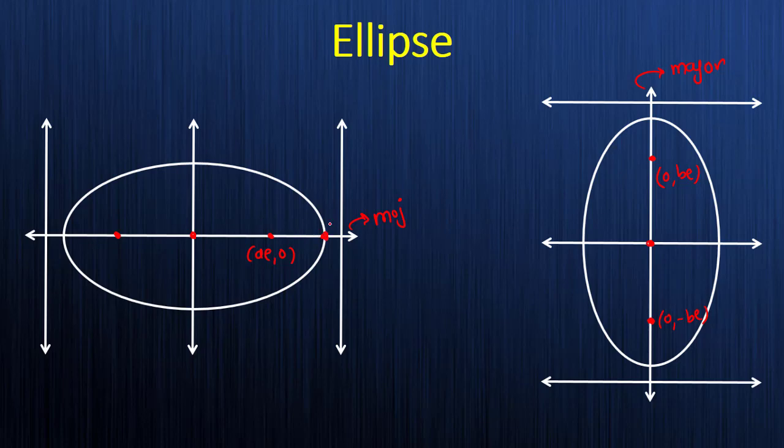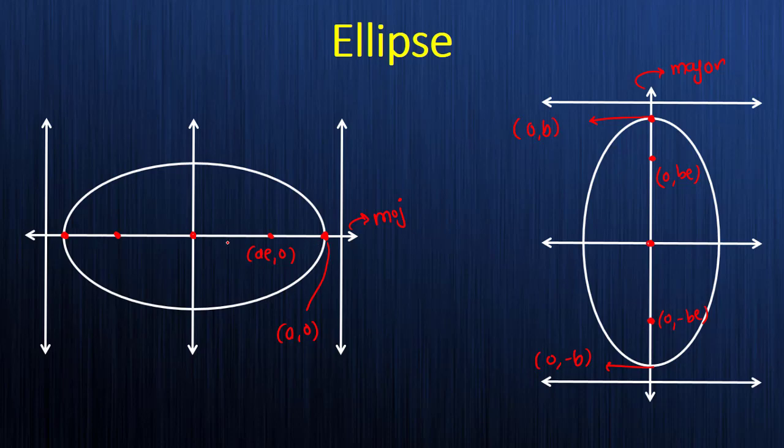What is V? It is the vertex. What are the coordinates? It is a comma 0. If this is a vertex here, here we have the vertex on this ellipse. So what will be the coordinates of this? It is 0 comma B. As simple as that. Here we have 0 comma minus B. So this is B and this is another B, so the total distance between the vertices is nothing but 2B. And if you come to this side, the total distance between the vertices is nothing but 2a.